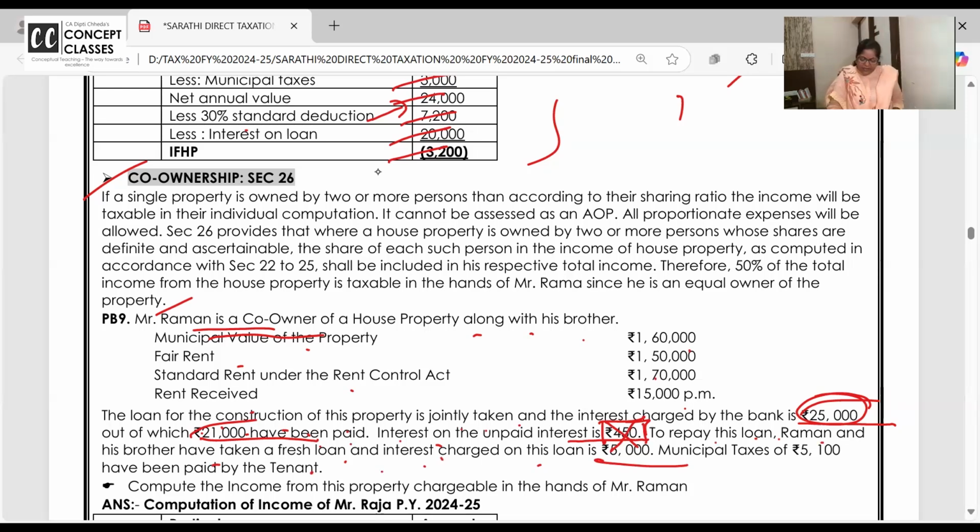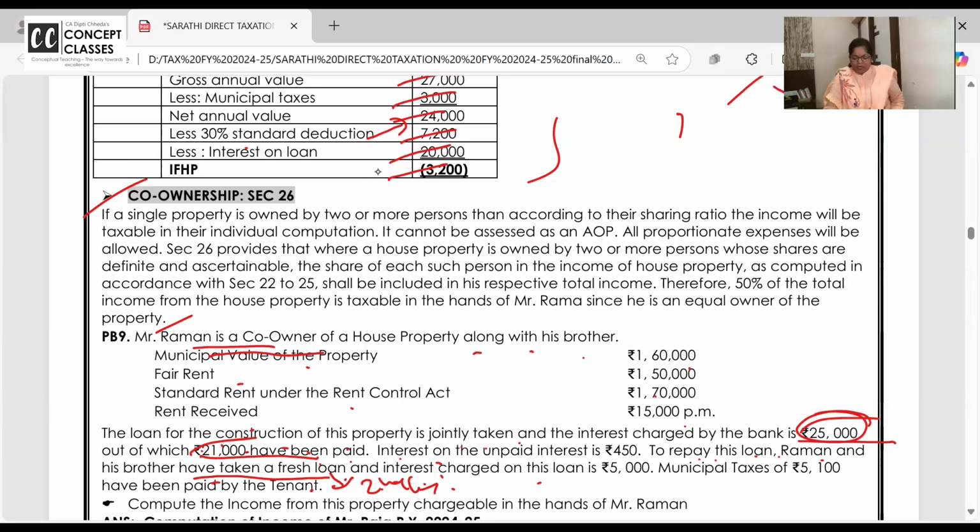Actually, this fresh loan is nothing but a second loan, the SBI, IDBI example. On that, they paid interest of 5,000. Will you allow 5,000 interest? Yes or no? Yes. If it is not clear, go and refer to the 10 minutes.